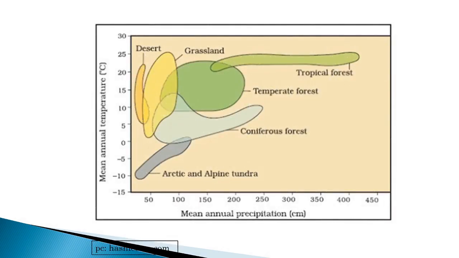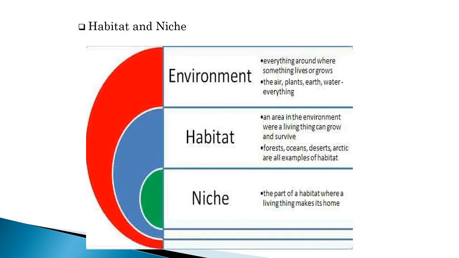So here we have seen the graph of different kinds of habitat: desert, grassland, temperate forest, tropical forest, coniferous forest. Then we have seen habitat and niche. Habitat is an area in the environment where a living thing can grow and survive, like forest, ocean, deserts, arctic regions are examples of habitat. While the niche, which is a very important term, is the part of habitat where a living thing makes its home.